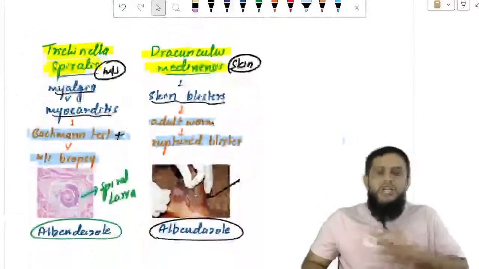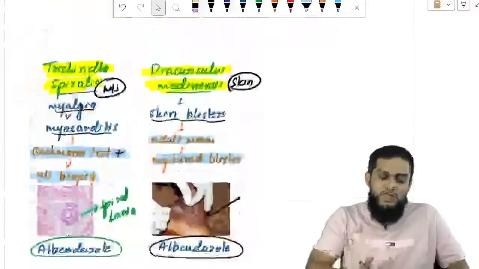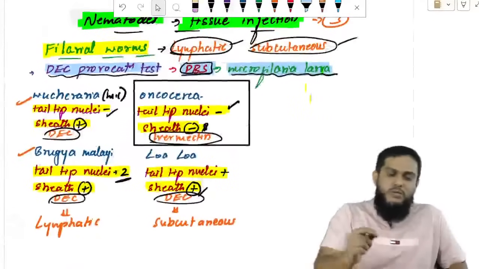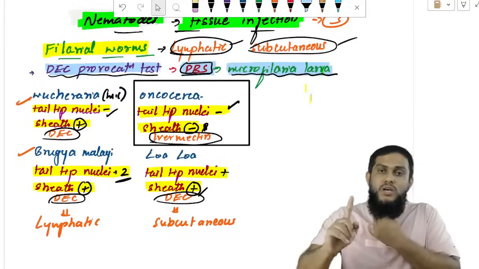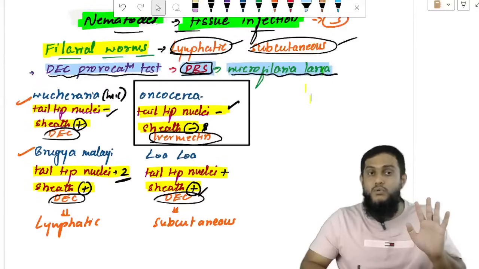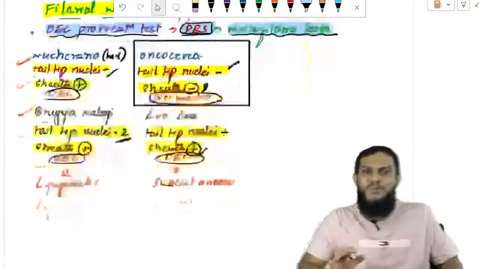Filarial worm, Trichinella spiralis: which tissue is affected? Lymphatic tissue, subcutaneous tissue, muscle tissue, skin tissue. You know the manifestation. Then how will you diagnose? DEC provocation test, peripheral blood smear, microfilarial larva. No sheath, no nuclei, ivermectin, Onchocerca. Sheath is there, no nuclei, Wuchereria. Sheath is there, only 2 nuclei, Brugia. Sheath is there, multiple nuclei, Loa.